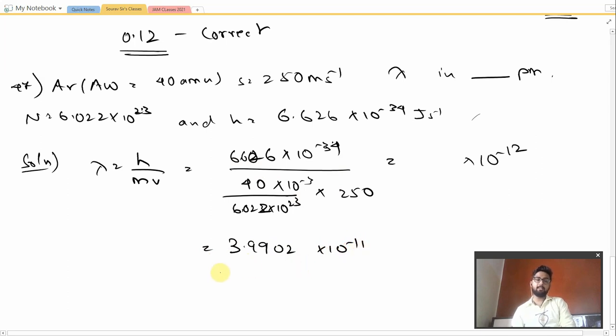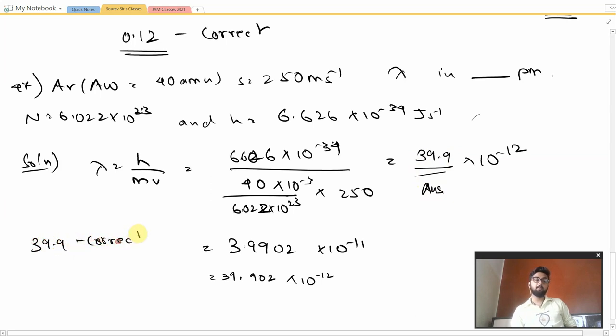So we can convert this into 10 to the power minus 12 by 39.902 into 10 to the power minus 12. Okay, so we'll be putting this value 39.9 because we are expected to round off the answer to one decimal place. So 39.9 would be the correct answer, and in the chat box you will be writing 39.9 as your answer. Okay, this will be fetching you full marks.